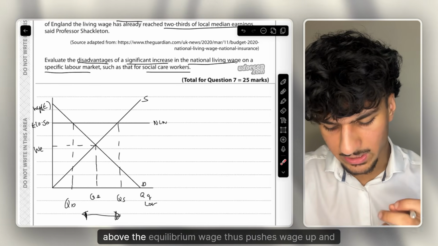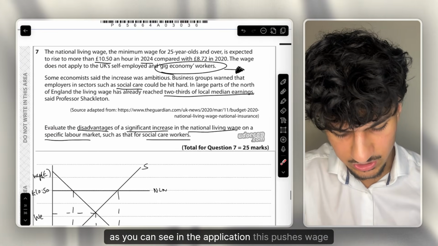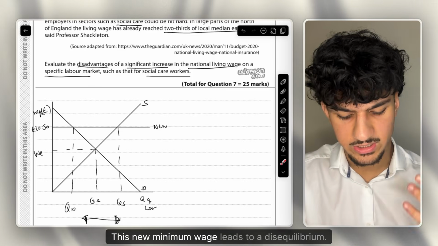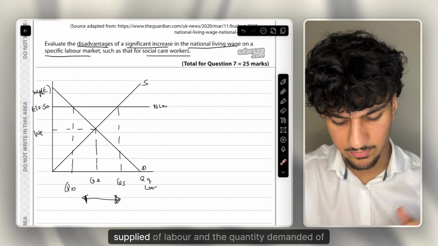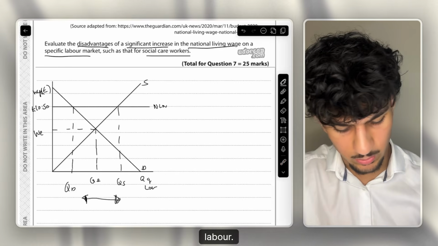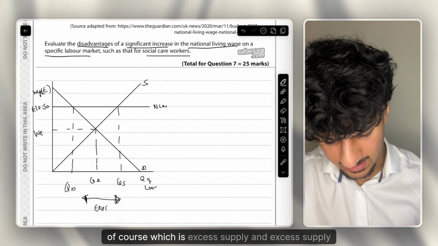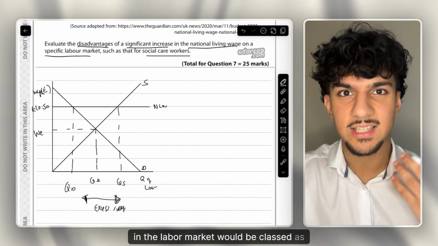This wage is above the equilibrium wage, thus pushes wage up, and as we can see in the application, this pushes wage up to £10.50 in 2024. This new minimum wage leads to a disequilibrium. There is now a discrepancy between the quantity supplied of labour and the quantity demanded of labour. We can see this difference between QS and QD, which is excess supply, and excess supply in the labour market would be classed as unemployment.